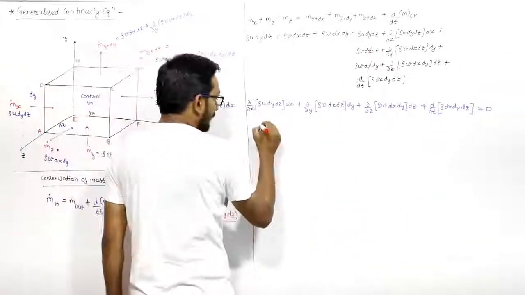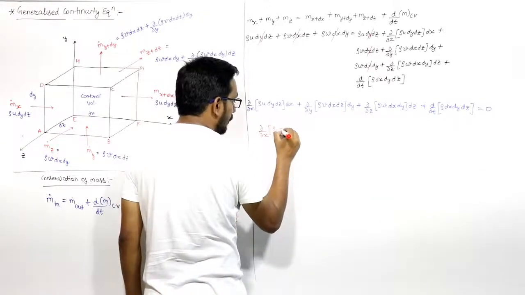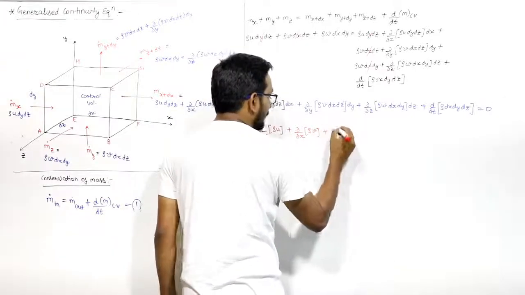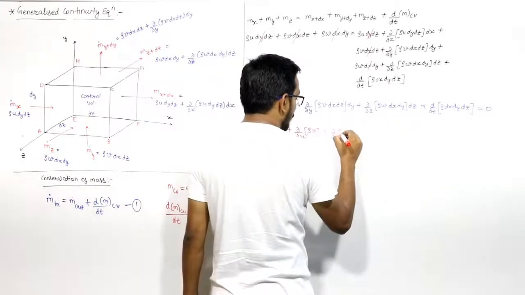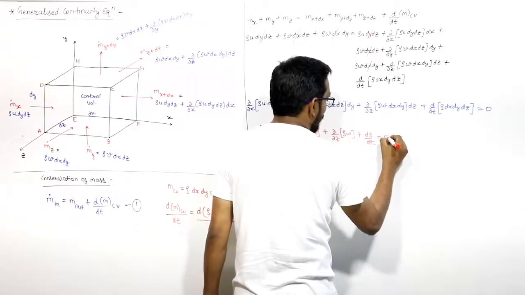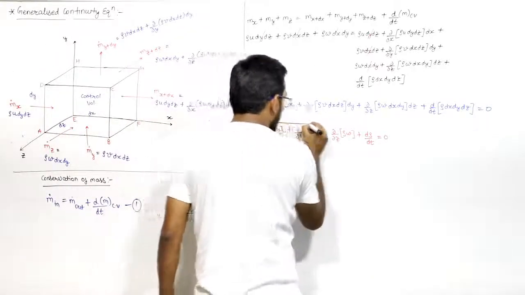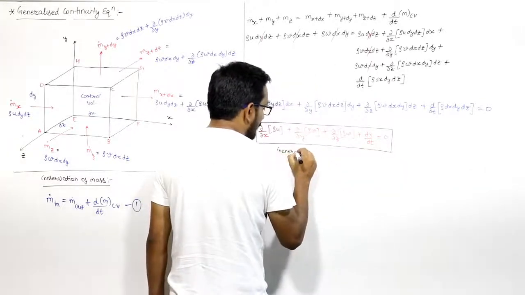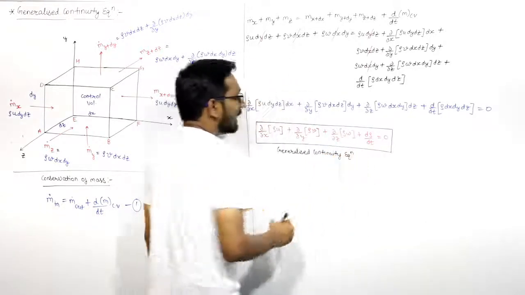So now the equation will be, just remember, del by del x of rho u plus del by del y of rho v plus del by del z of rho omega plus d rho by dt will be equal to 0. This is the generalized continuity equation. This is the generalized continuity equation, and you can see from here we take no assumptions.